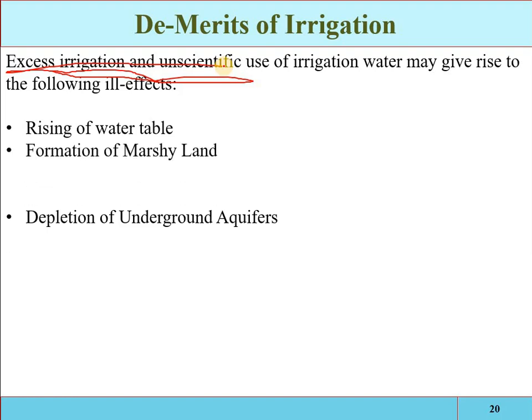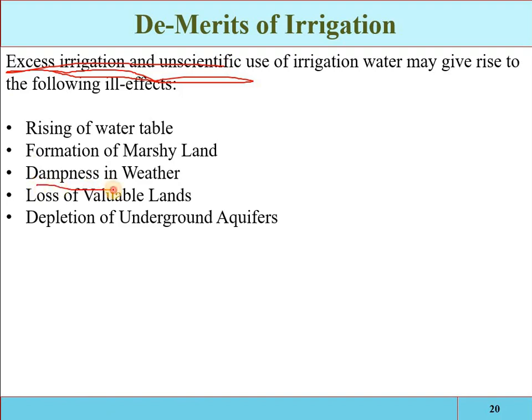Formation of marshy lands. If the water table is raised and you apply more water to the earth surface, marshy lands will develop. Dampness in the weather, loss of valuable lands: the climate of the surrounding environment will become more humid. Loss of valuable lands in terms of erosion: if you apply the water on the surface, erosion will occur and the land will be lost. If the water level is raised, crops cannot be grown in that area.